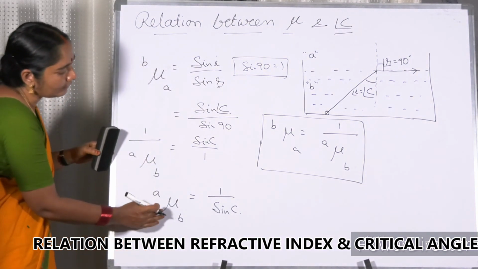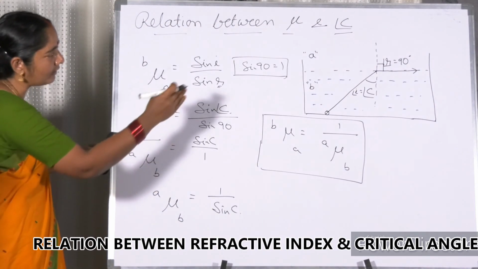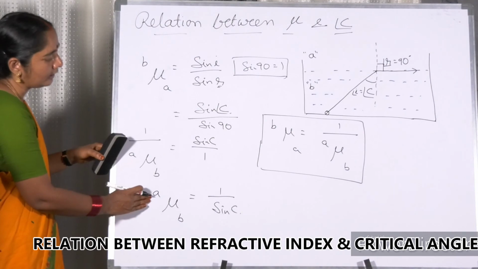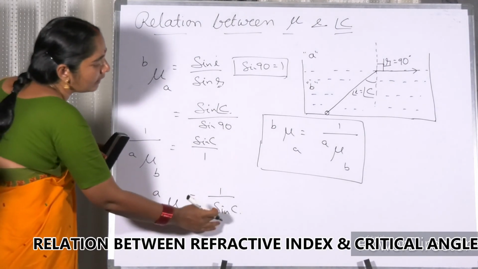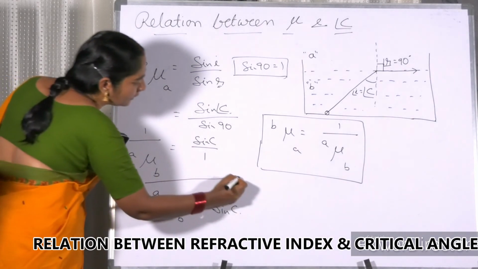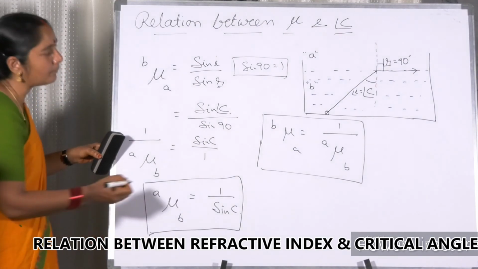Now this is a refractive index of B with respect to A. In our case, refractive index of water with respect to air is nothing but 1 by sin C. That is, C is nothing but a critical angle. So my dear friends, this formula we can use when we are solving the problems.